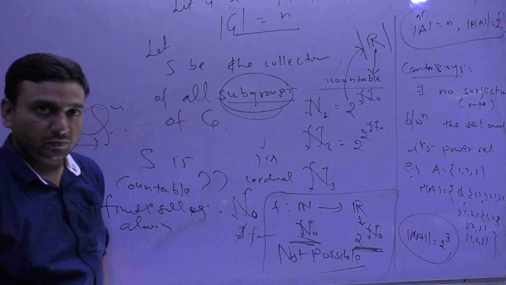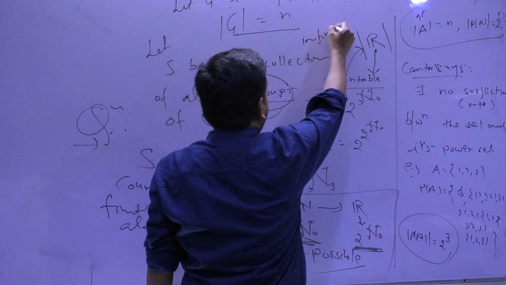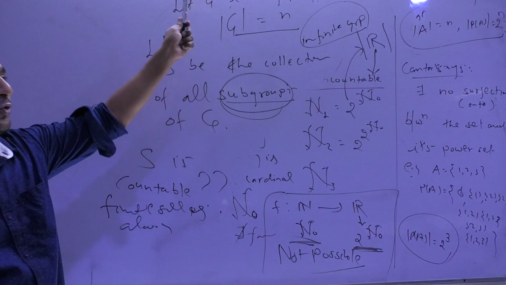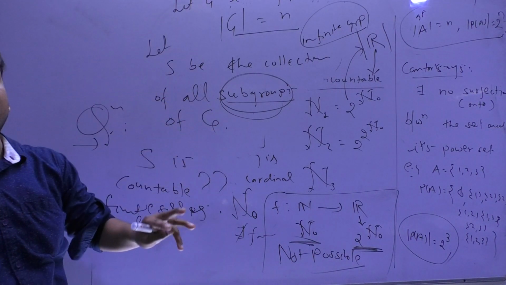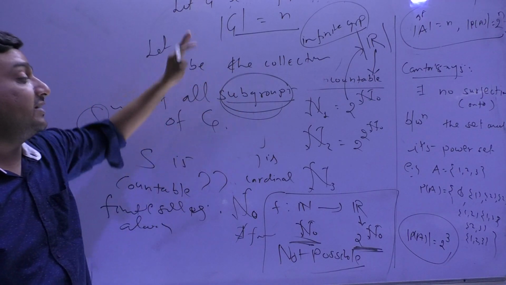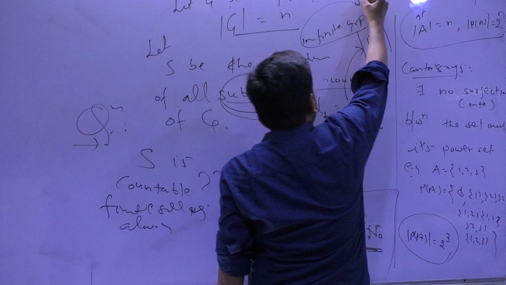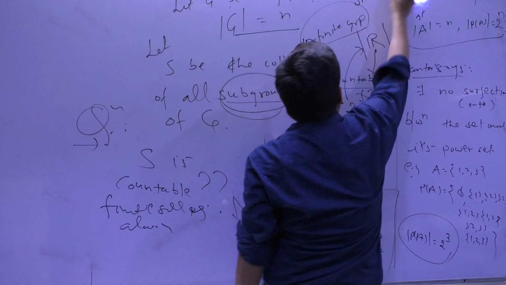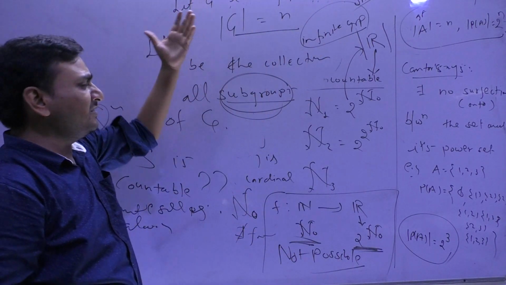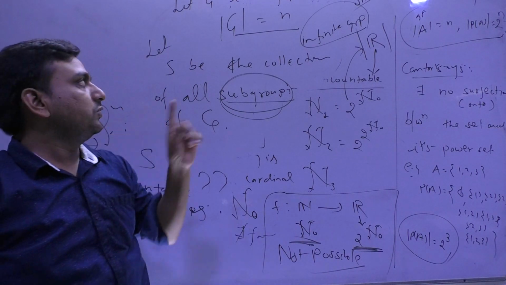Any doubt? No. What happens if G turns out to be an infinite group? So if G turns out to be an infinite group, then there will be no bijection between G and its collection of all subgroups, so S will be uncountable. So this is one category. TFR also they have asked. These are some themes which can never be changed. So they frame questions based on themes actually. So that is one theme.